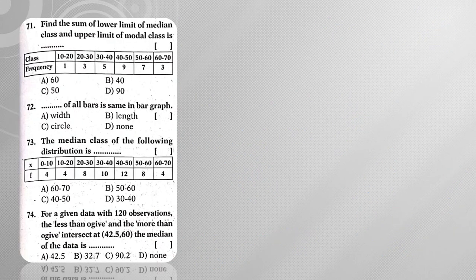Right, next moving on to question number 71. Find the sum of the lower limit of the median class and the upper limit of the modal class. First of all, we need to identify the median class here. So 1 plus 3 is 4, 4 plus 5 is 9, 9 plus 9 is 18, 18 plus 7 is 25, next is 28.